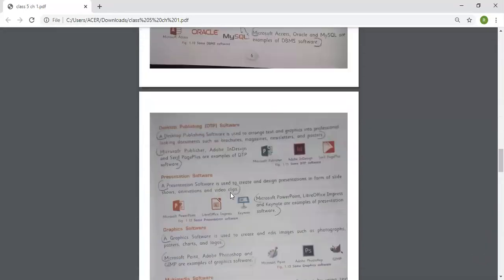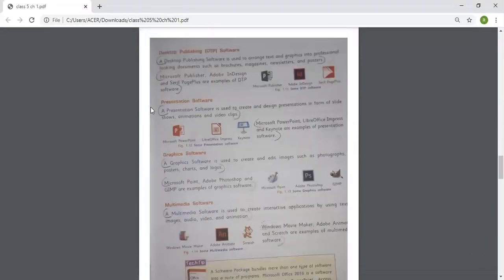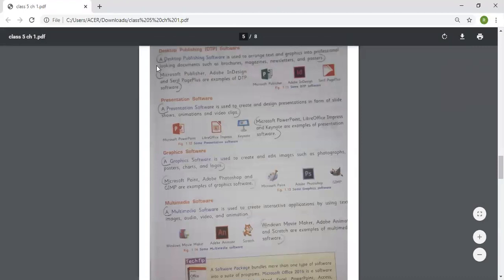Coming to the next page, that is desktop publishing software. A desktop publishing software is used to arrange text and graphics into professional looking documents such as brochures, magazines, newsletters, and posters. Microsoft Publisher, Adobe InDesign, and Serif PagePlus are some examples of DTP software.